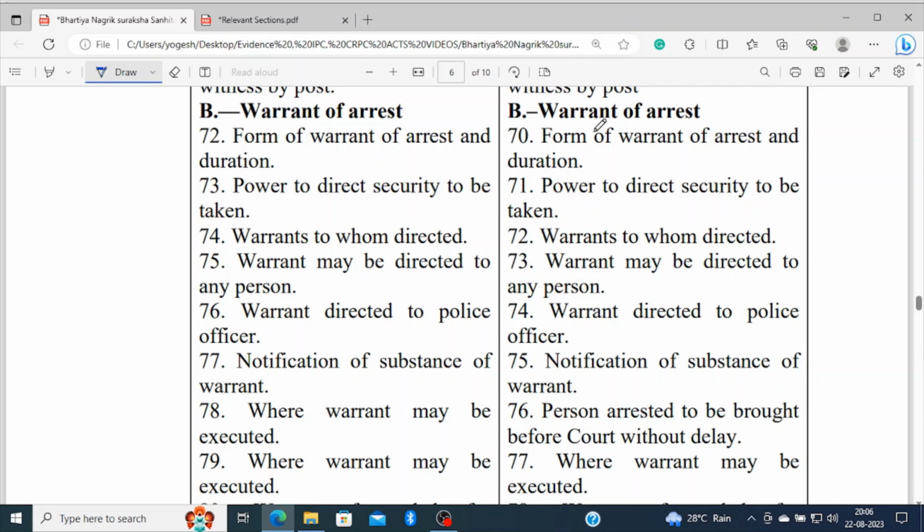Warrant of arrest: the first subpart speaks about the warrant of arrest, and subpart B also speaks about the warrant of arrest. What I've been saying is the numbering is changed, otherwise the whole contents are almost the same. Section 71, power to direct security to be taken, is section 72 in the new act.